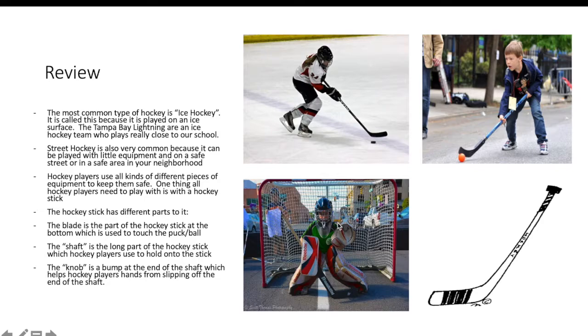The knob is the last part, and it is a bump at the end of the shaft, which helps hockey players' hands from slipping off of the end of the shaft. So in the picture right here, we can see the knob, kind of like a doorknob. The knob is at the end of the shaft, and it helps so that their hands don't slip, because if they're holding the end of the shaft and their hands start slipping, it hits the bump and then it won't slip off of the stick. So the knob's very important. It helps hockey players hold onto the stick and know where the end of the shaft is.